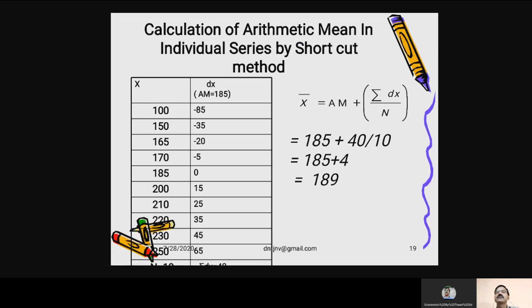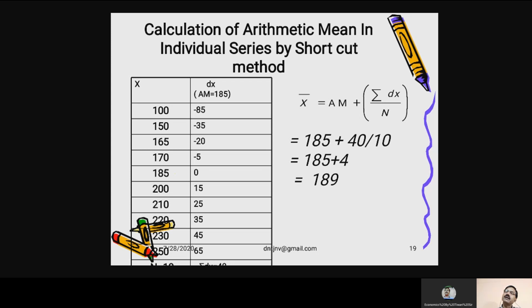Then 150 minus 185 is minus 35. 165 minus 185 is minus 20. 170 minus 185 is minus 5. Then 200 minus 185 is nothing but 15. 210 minus 185 is 25. So in this way, you can find out the value of dx.